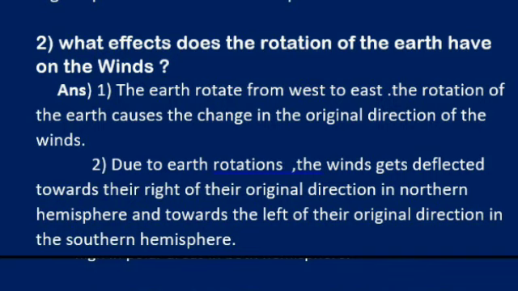Due to this rotation, student, what happened? As I have explained in the first part, winds are deflected to the right of the original direction in the northern hemisphere, and what happened in the southern hemisphere? Yes, if in the northern hemisphere it is deflected to the right, then in the southern hemisphere it is deflected to the left of that original direction. Why does this happen, student? Because of the rotation of the earth. Understood, student? Okay. Let's see the third question.